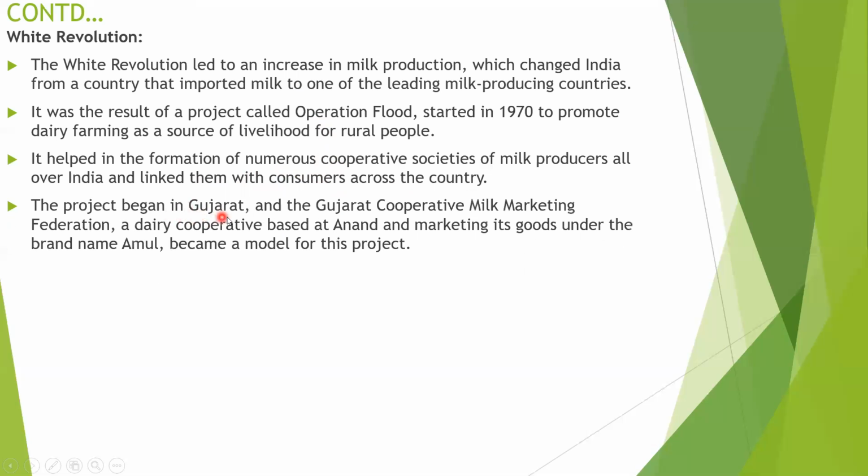The project began in Gujarat, with the Gujarat Cooperative Milk Marketing Federation, a dairy cooperative based at Anand, marketing its goods under the brand name Amul. Now we have a lot of Amul powder, used to feed newborn children. Amul products are used in the preparation of milk products. This project became a model with the help of milk.